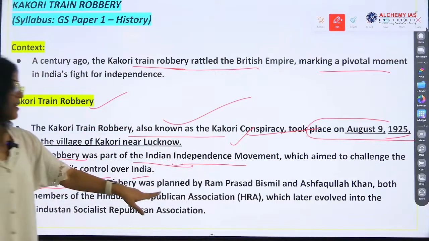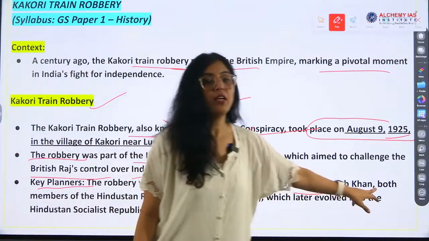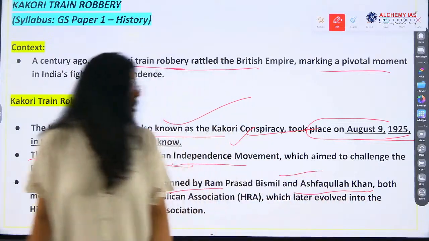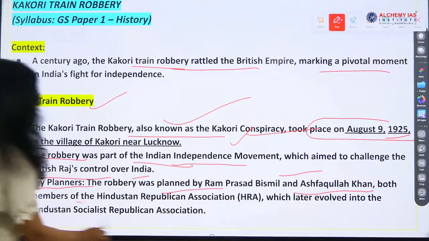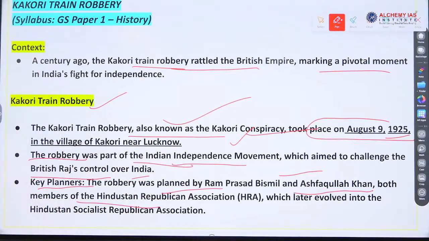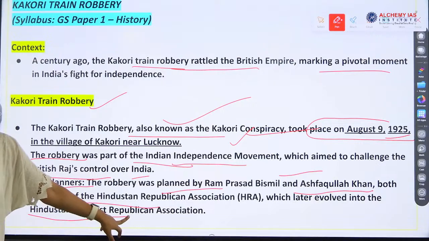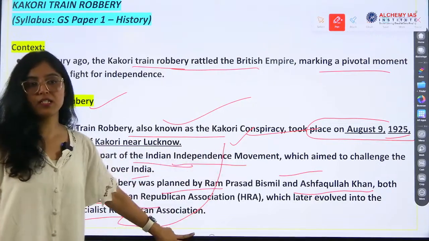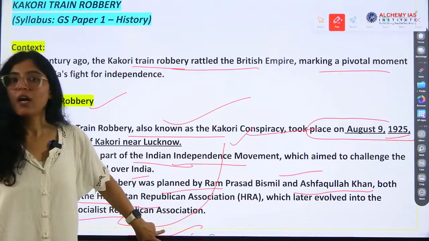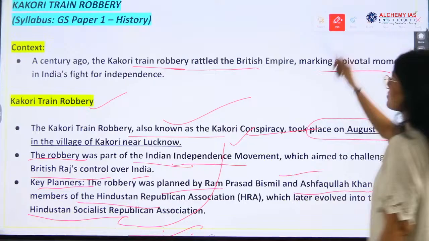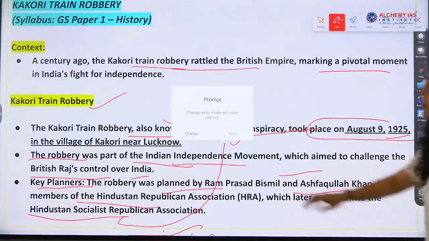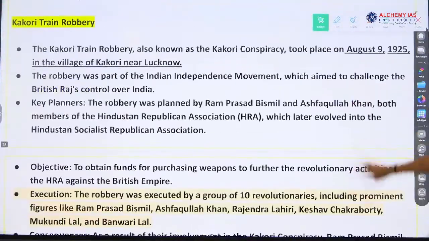Key planners were Ram Prasad Bismil and Ashfaqullah Khan. These are the important personalities associated. They were members of the Hindustan Socialist Republic Association. Bhagat Singh was also associated with this, Chandrasekhar Azad and other people also, okay?